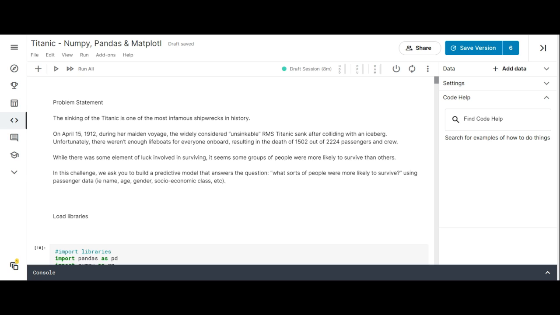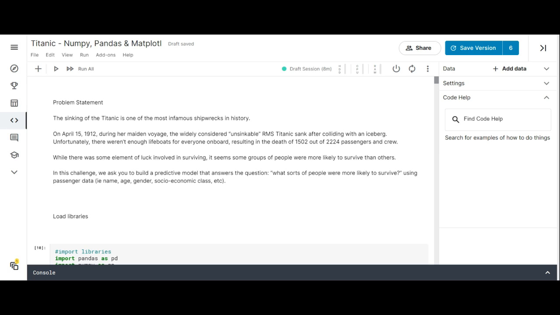Unfortunately, there weren't enough lifeboats for everyone on board, resulting in the death of 1,502 out of 2,224 passengers and crew. While there was some element of luck involved in surviving, it seems some groups of people were more likely to survive than others.